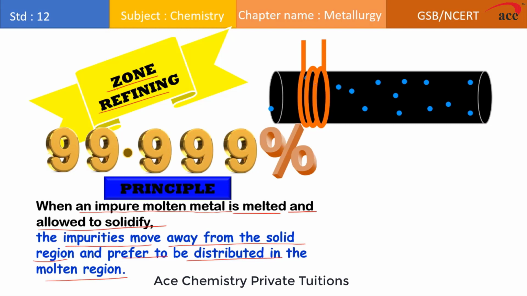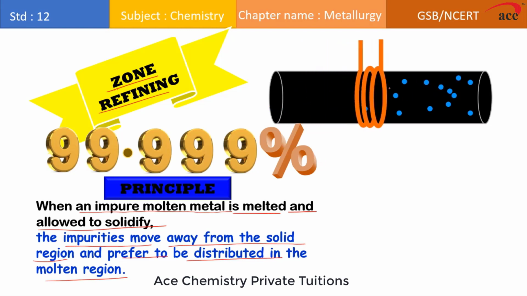Suppose by using this coil I am heating one end of the metal, and the moment this coil is shifted from one end to another end, the side where we are bringing this coil will become more hot, or you can say it is just about to melt the metal.